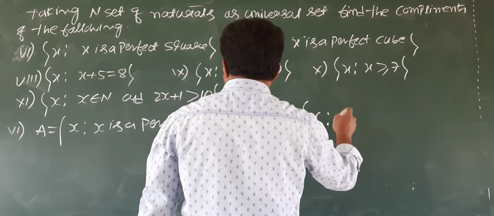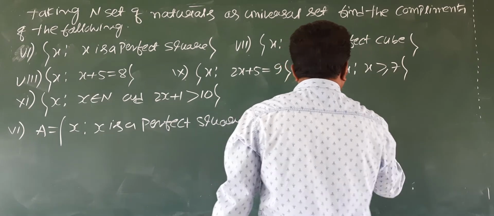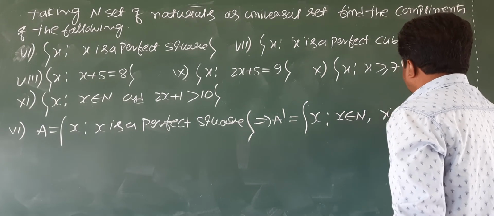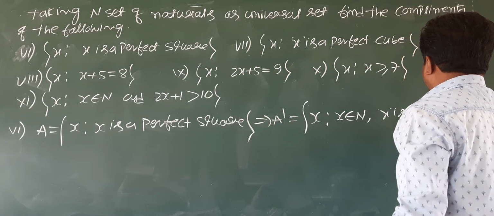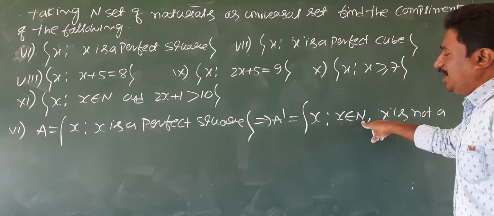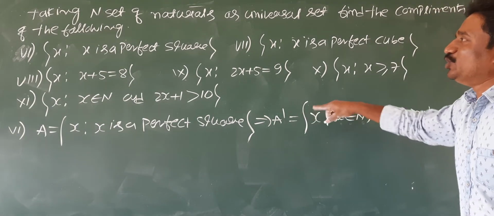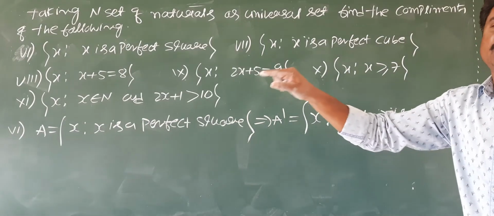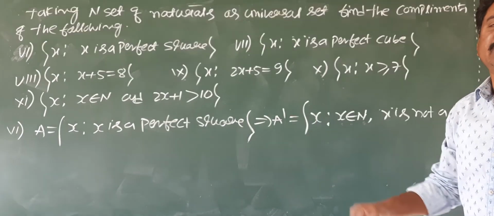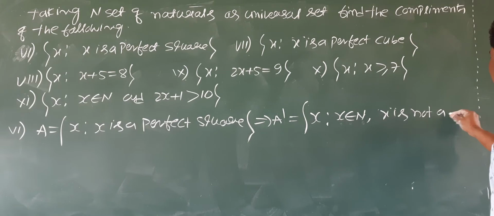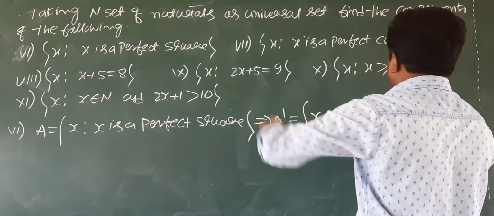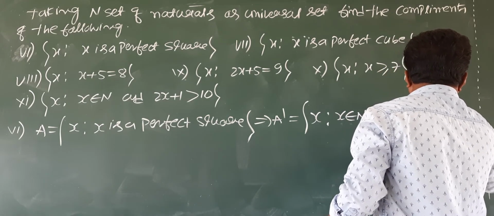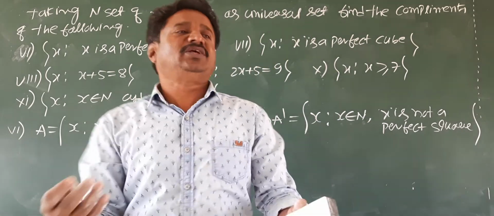A dash is the set of all x such that x belongs to N, and x is not a perfect square. Why x belongs to N? Because complement elements always belong to the universal set. Which is the universal set? In this case, the universal set is the set of naturals. x is not a perfect square. That's all, students. No need to crush your brains.